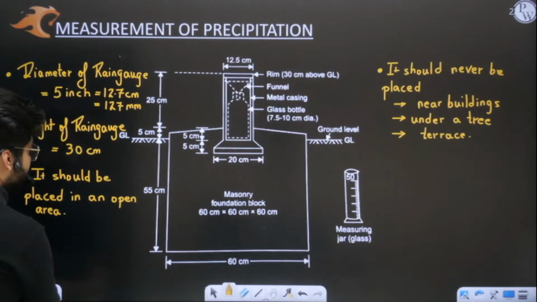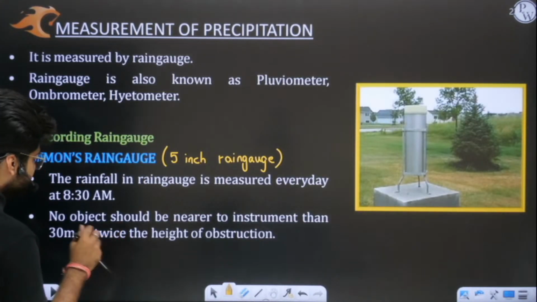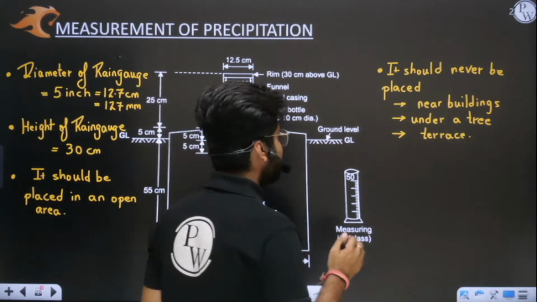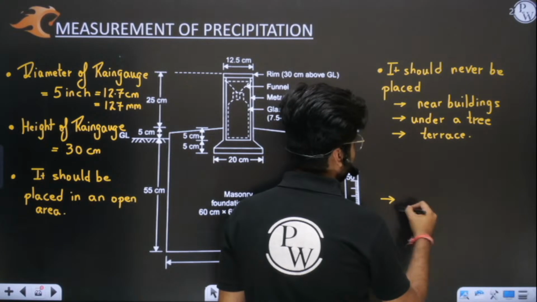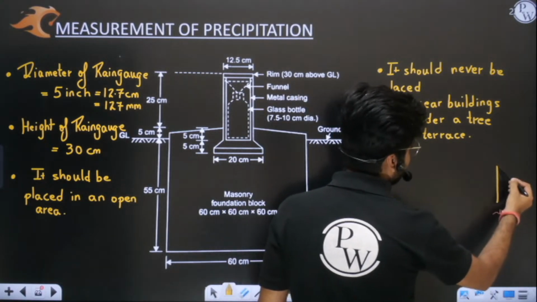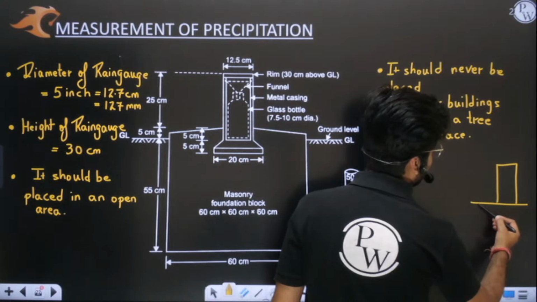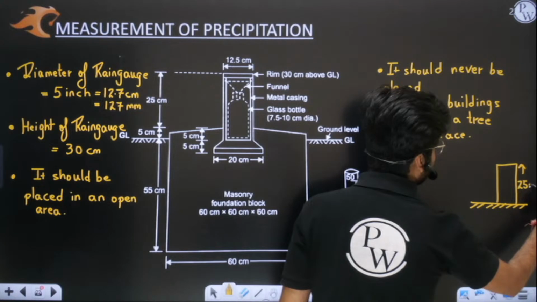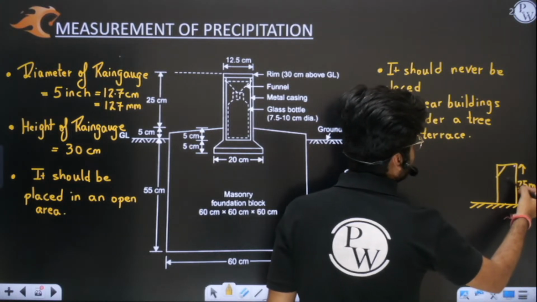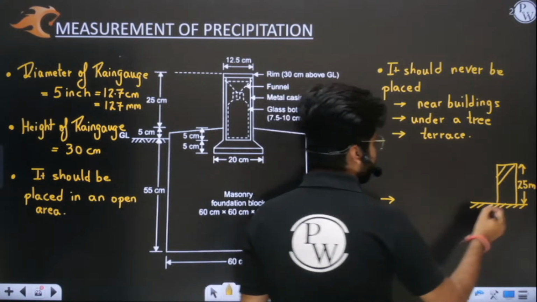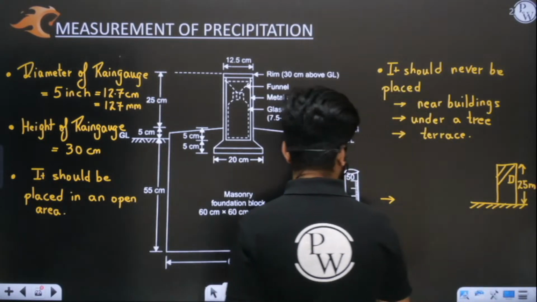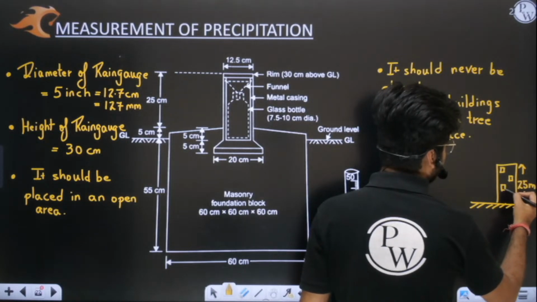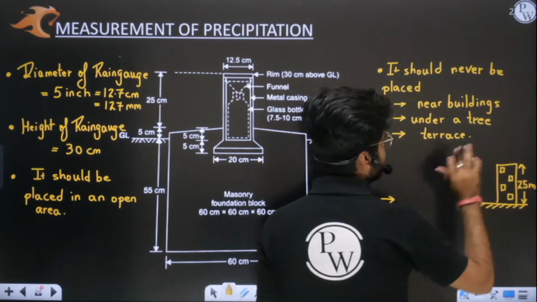Let me explain it to you with the help of an example. Two conditions are there. Let us say we have a building. Take an example, let us say the height of this building is 25 meter. Let us assume this is an obstruction. Let me draw windows only. So imagine this is a building whose height is 25 meter.